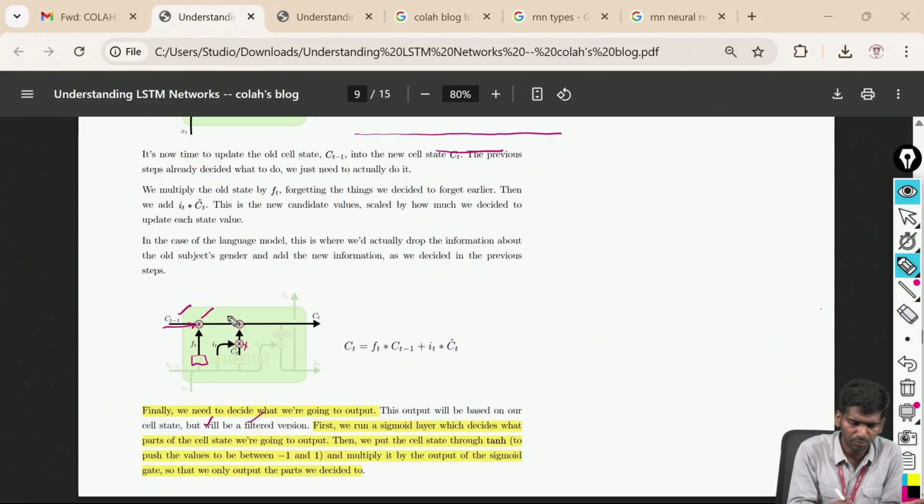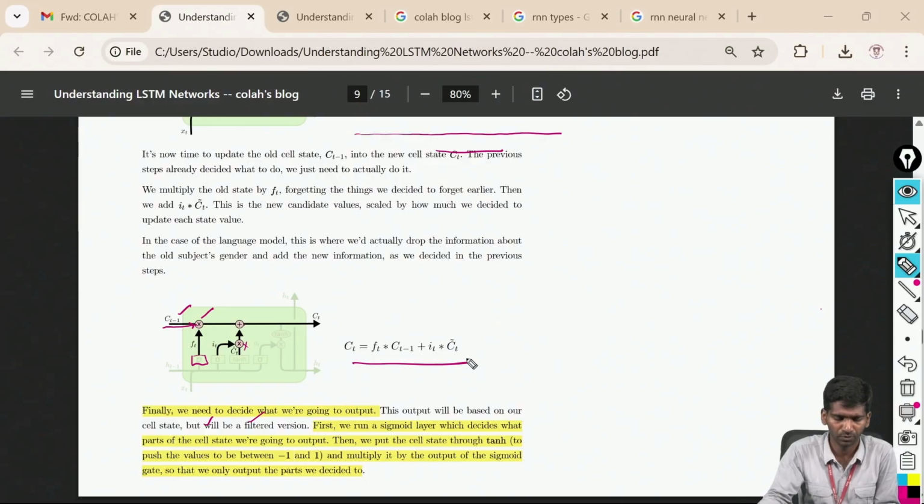So I multiply them, and here I am adding new vectors. The new input is getting added here, and I get the output here. This can be represented in mathematical form also, and you can understand it that way as well. So we have finished two gates, the forget gate and the input gate.